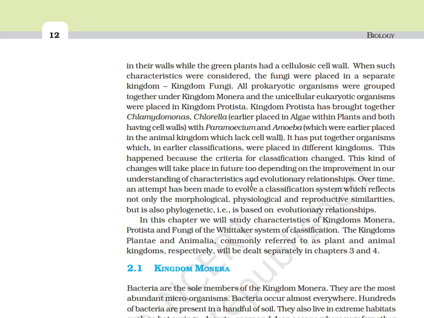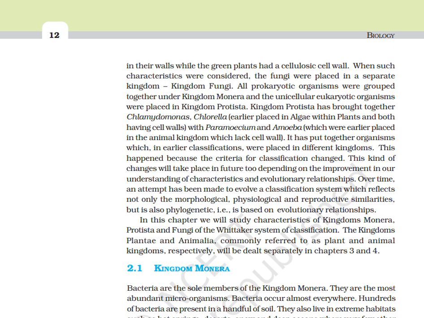Over time, an attempt has been made to evolve a classification system which reflects not only morphological, physiological, and reproductive similarities, but is also phylogenetic. That is, based on the evolutionary relationships. In this chapter, we will study the characteristics of kingdom Monera, Protista, and Fungi of the Whittaker system of classification.